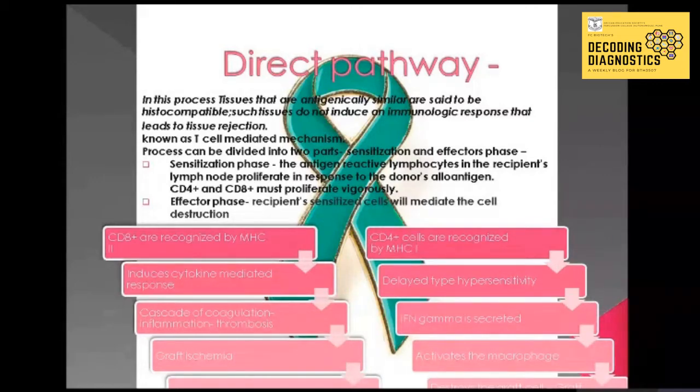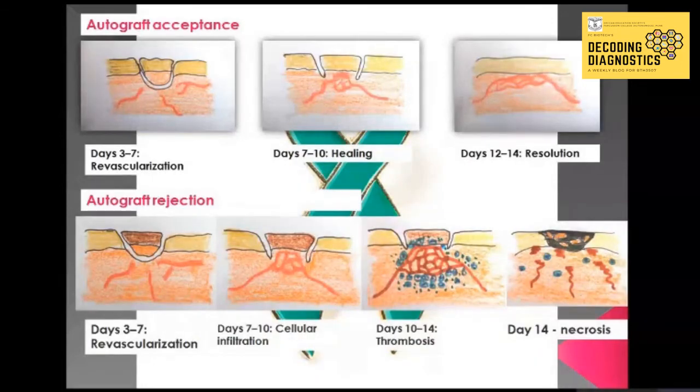Now, recognition of the alloantigens expressed on the cells of the graft induces vigorous T cell proliferation in the host. This will cause the secretion of IFN gamma, which is a soluble cytokine, and activates the macrophages to destroy the graft cells. The second phase, that is the effector phase: the recipient sensitized cells will mediate the cell destruction. The hallmark of graft rejection involving cell mediated reaction is an influx of T cells and macrophages into the graft. And IFN gamma increases the MHC2 expression as well. The CD8 plus cells act by cytokines and the CD4 plus cells by the macrophages.